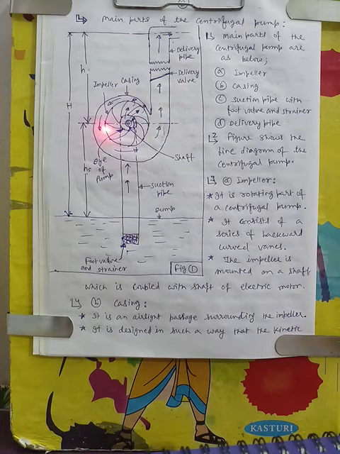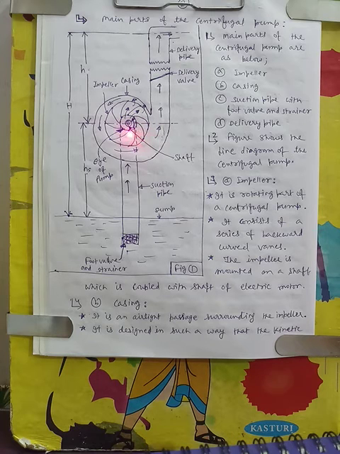As a negative pressure is created near the inlet of the pump, the water in the sump is at atmospheric pressure. So due to this high pressure, the water will press this valve, because on the suction side the pressure is reduced due to the rotation of the impeller. The water at atmospheric pressure will pressurize this inlet valve, the foot valve, and this valve will open, and water will enter the suction pipe. Through the suction pipe, water will enter the pump.